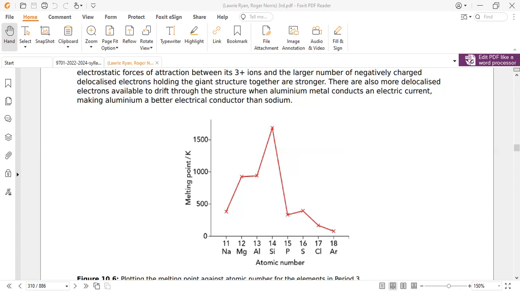One P4 particle is attracted to another P4 particle by induced dipole forces only.